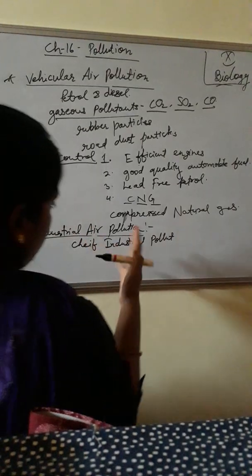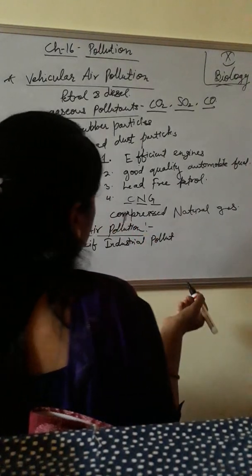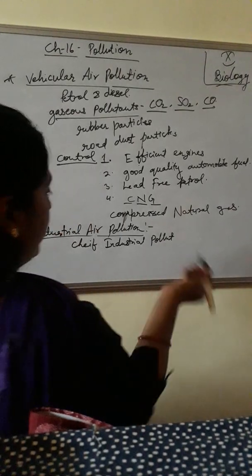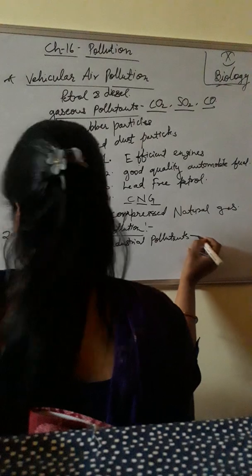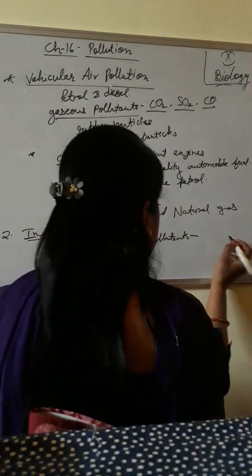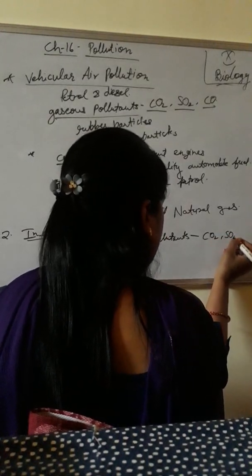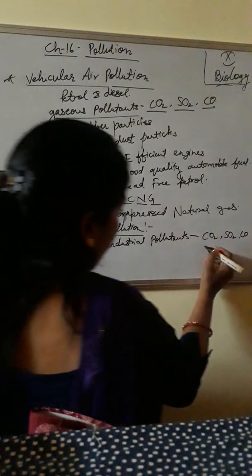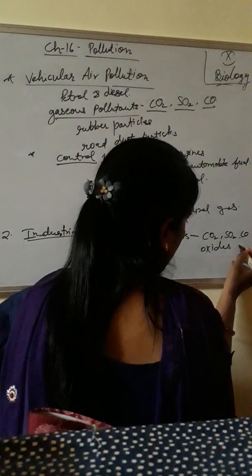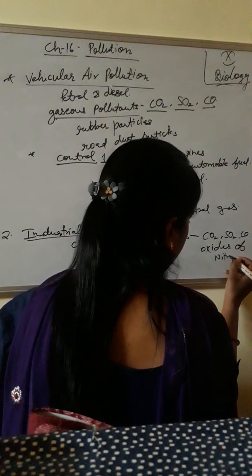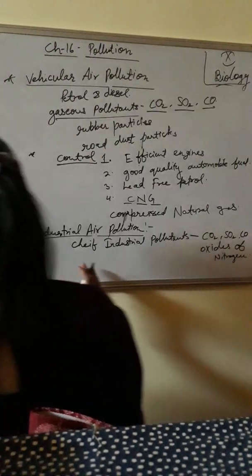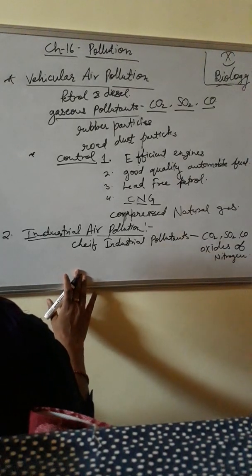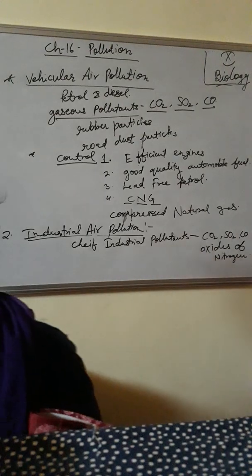In the exam, a question will be asked in this form: write down the chief industrial pollutants. That is CO2, SO2, and CO, and also oxides of nitrogen. Now, particulate pollutant: the smoke released by the factory chimney into the air contains a lot of particulate pollutants.